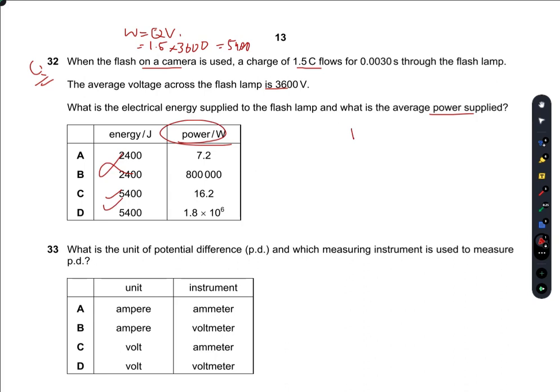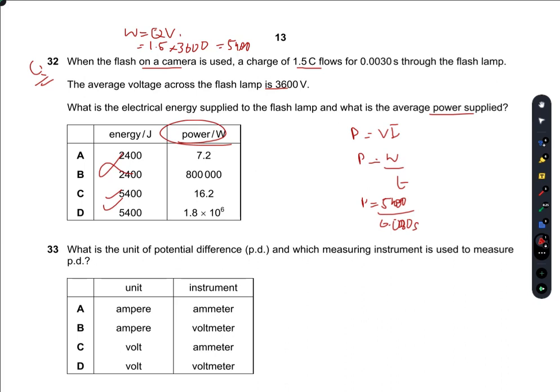Whereas power is equal to VI, or power is equal to work done per unit time. So 5400 divided by 0.0030 second.